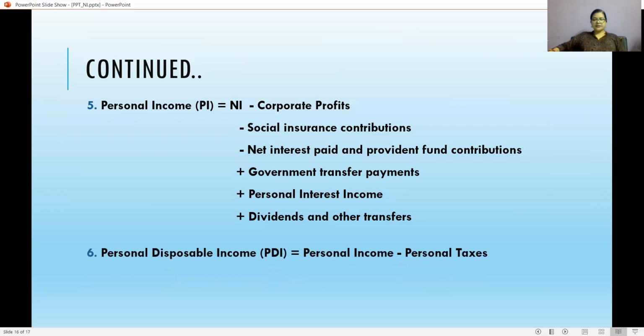And personal disposable income, the last one, is obtained by subtracting personal taxes from personal income. So these formulas are very useful for calculating various mathematical problems in national income accounting.